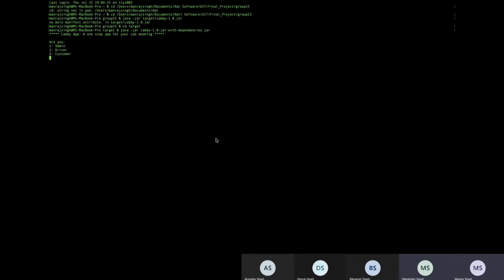So let's go with the driver first, and register first. For registration, I'll enter the name, some dummy data, email ID, username, password.